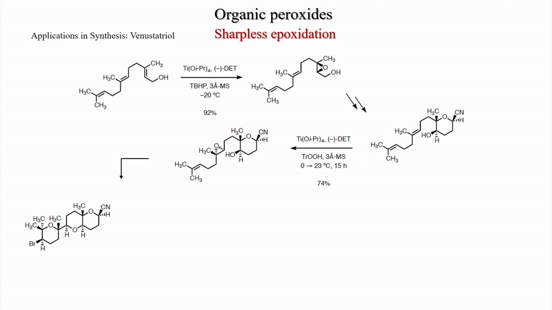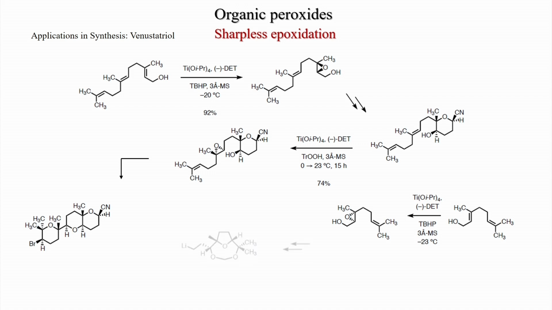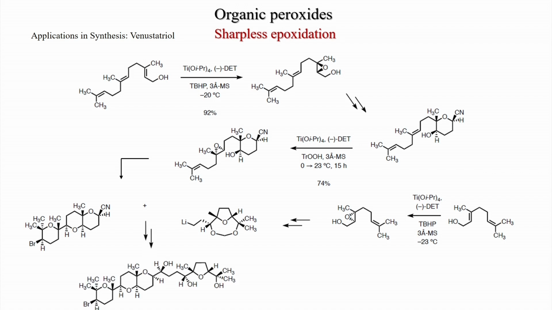Another cyclization happens here. Also the geraniol was converted similarly with titanium isopropoxide and minus DET, and since this was on the left side, minus DET will come from the down face. So, this down epoxide is there, and this can be converted in many steps to this one. Here an OCH2O acetal motif is there, and then this reaction happens. So, here you can see this nucleophile, this is the electrophile, cyanide. So, after reaction you get carbonyl, and that can be reduced to alcohol. You can see this is the alcohol here. This diastereoselective reduction might be, and this bond was broken, and you get the two alcohols here, tertiary alcohol and secondary alcohol.